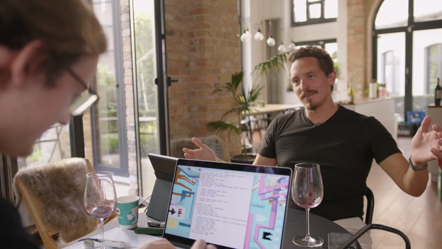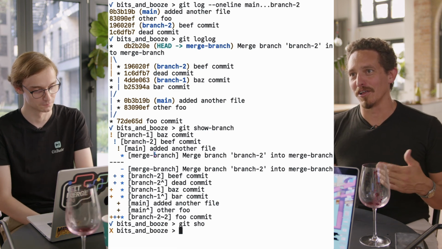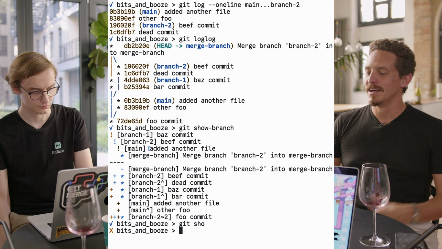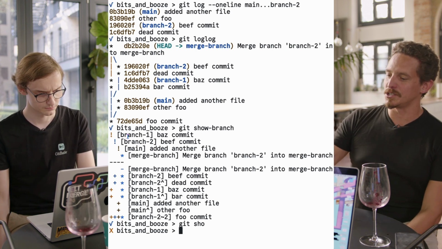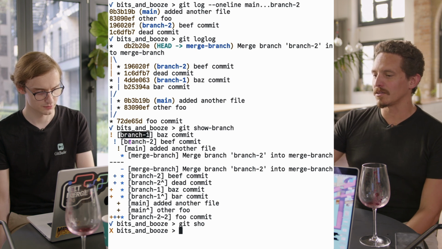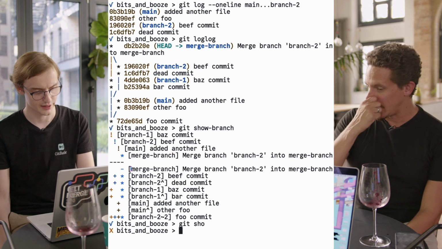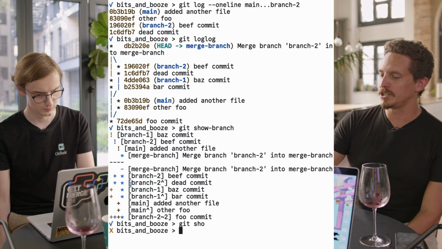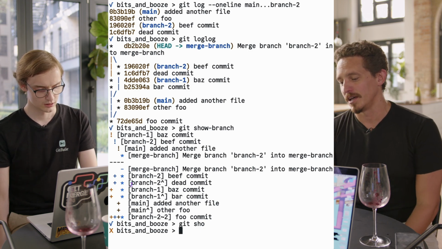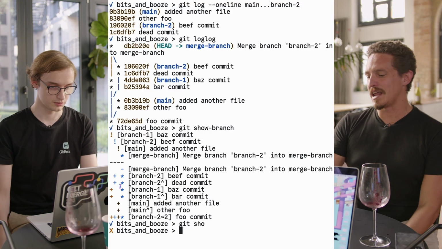So if you don't have that many branches and you kind of want this weird, difficult overview of what all of your branches are and what commits are on each of them, this puts together all of the things that we were talking about, right? It lists out all the branches that you have: branch 1, branch 2, main, and then merge-branch, which we're on. And then it lists out all these commits that are reachable, and shows which branch each of the commits are on. It's a super weird way of doing it, and it lists out the name-rev of each one, right?